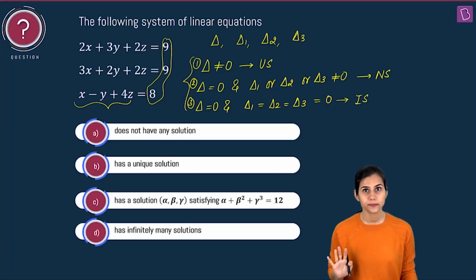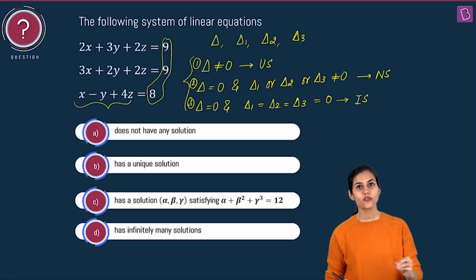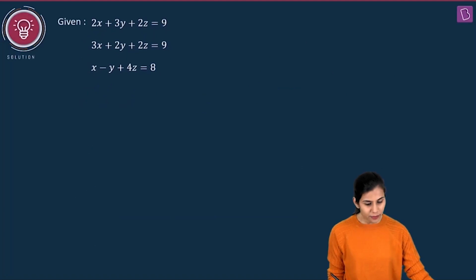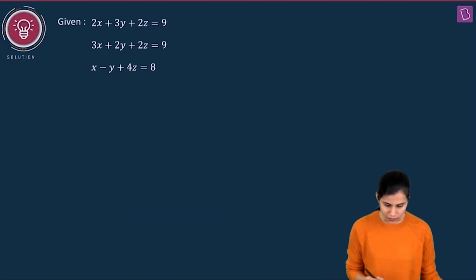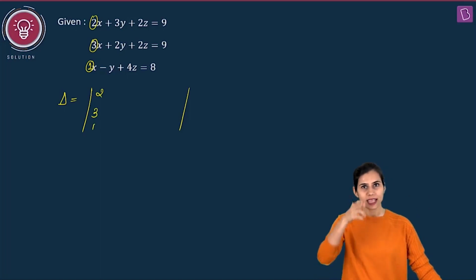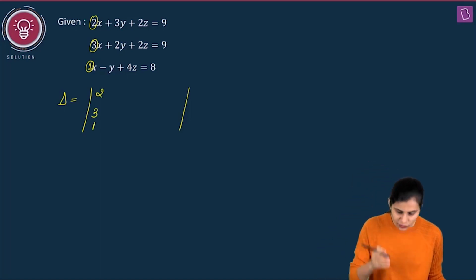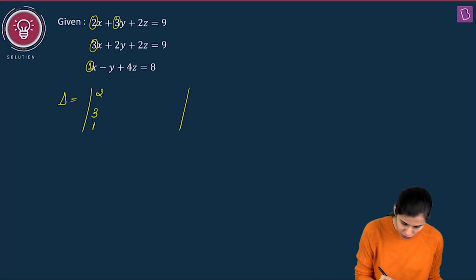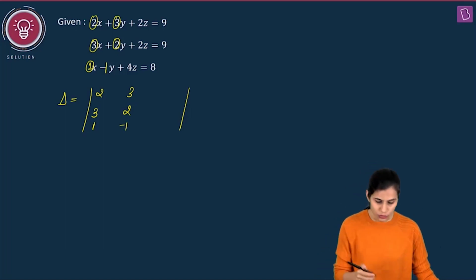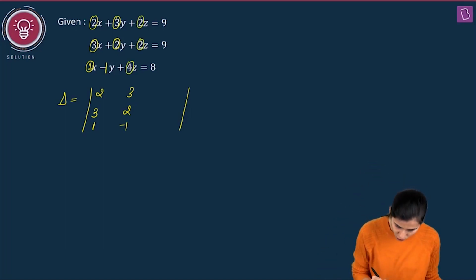So in here, what I'm going to do is, first of all, I'm going to catch hold of del, which is my determinant of the coefficient matrix of this system. So del will be what? Determinant of 2, 3, 1. So all the coefficients of x make the first column. Then all the coefficients of y will make the second column. So 3, 2, minus 1. And the coefficients of z, that's the third variable, will give me the third column. So 2, 2, 4.